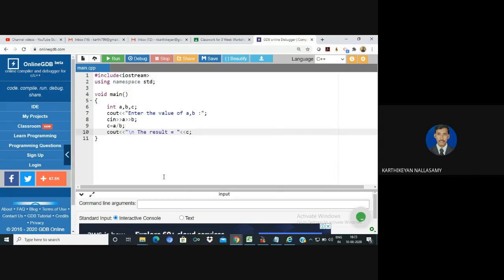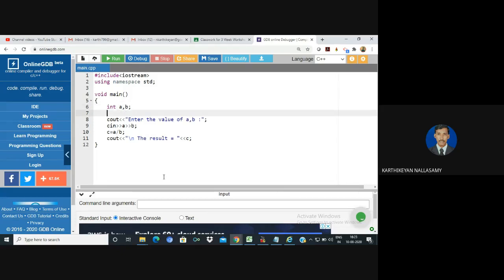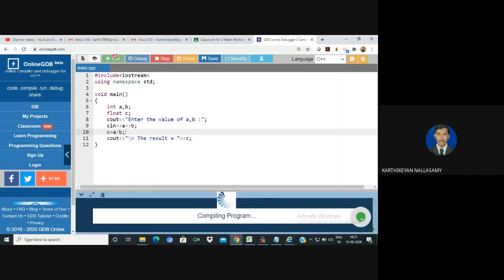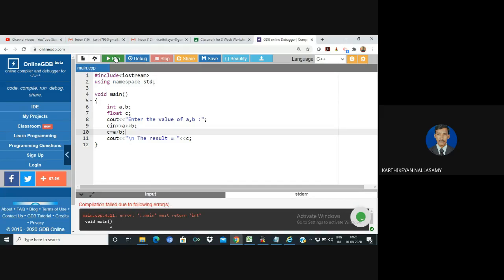Always try to understand that while performing any application logic, if an exception happens, the remaining statements after the exception statement won't execute. Now let us check by running with different kinds of inputs. The default return type of the main function in C++ is an integer, but in C language the default return type is void. So it is return 0. Now I'm going to run it.